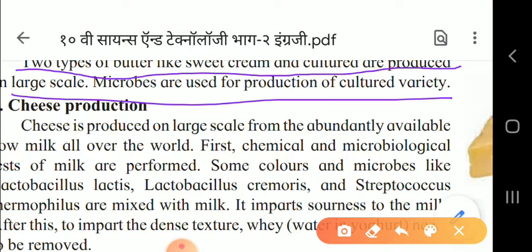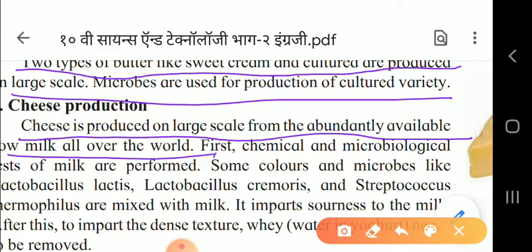Now, next is the cheese production. In cheese production, we will see cheese is produced on large scale from abundantly available cow milk all over the world. So this point you have to note down. Cheese is produced on large scale from abundantly available cow milk all over the world.